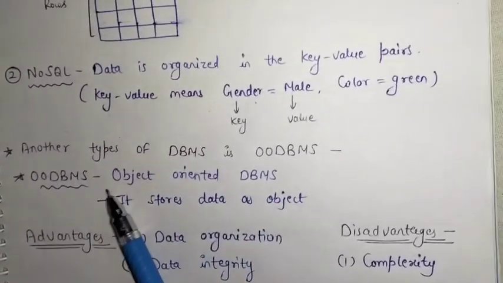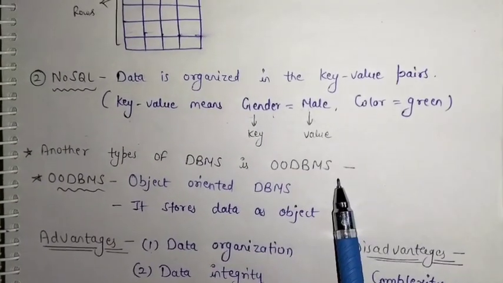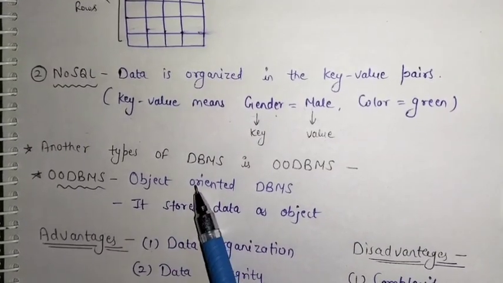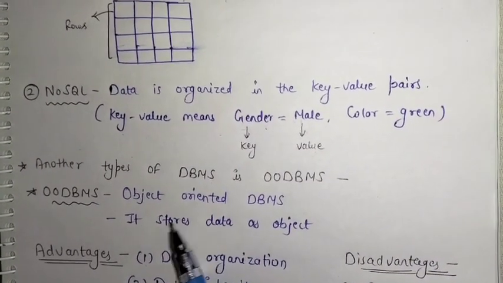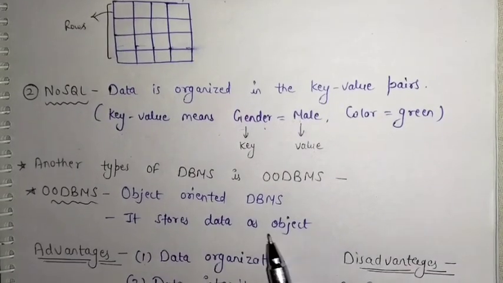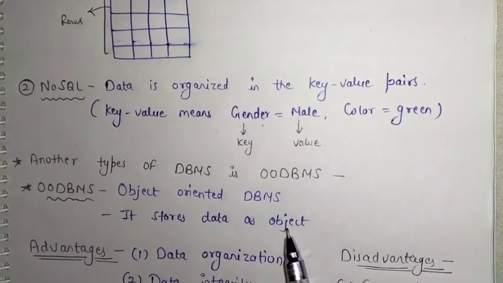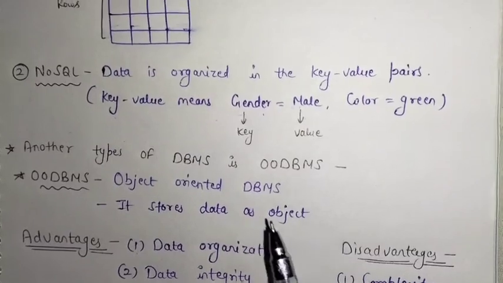Another type of DBMS is OODBMS, which is called the Object Oriented Database Management System. In this type, the data is stored as objects, and this is mostly used in object oriented programming languages.